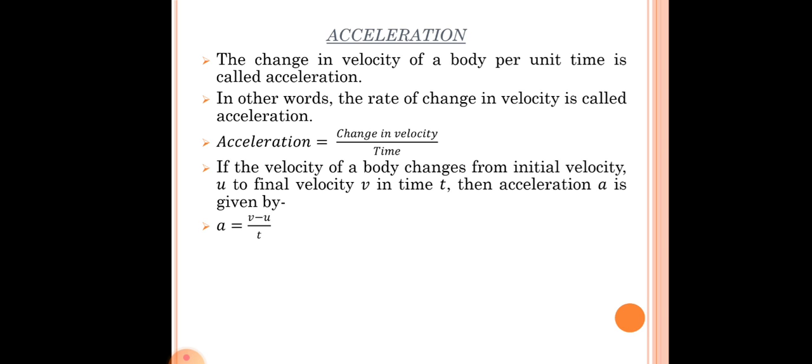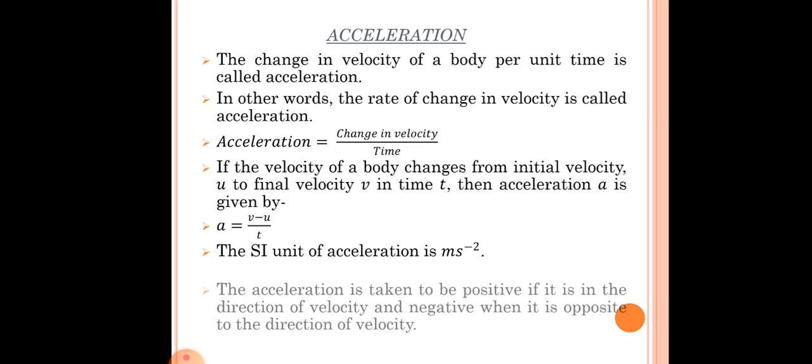Here a represents acceleration, v is final velocity, u is initial velocity, and t is time. The SI unit of acceleration is meter per second square. In case of velocity and speed, the SI unit was meter per second, but in case of acceleration, please remember the SI unit is meter per second square.